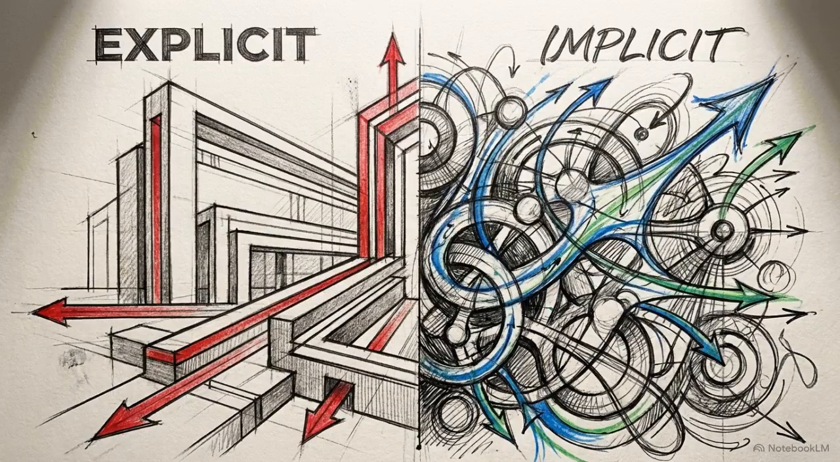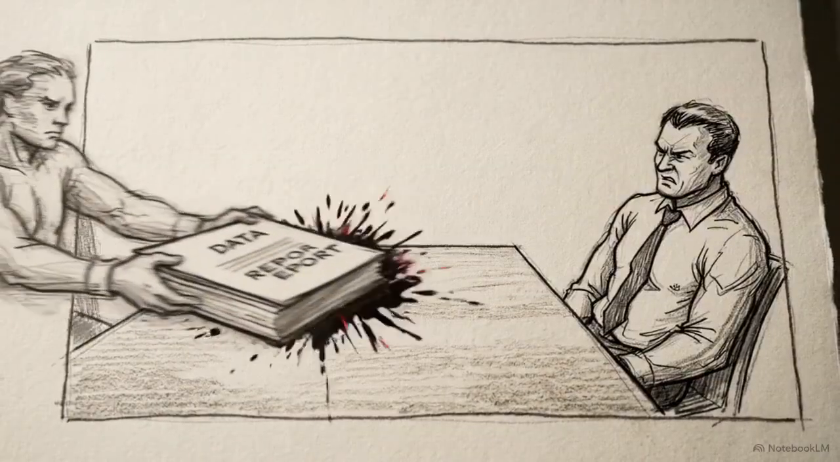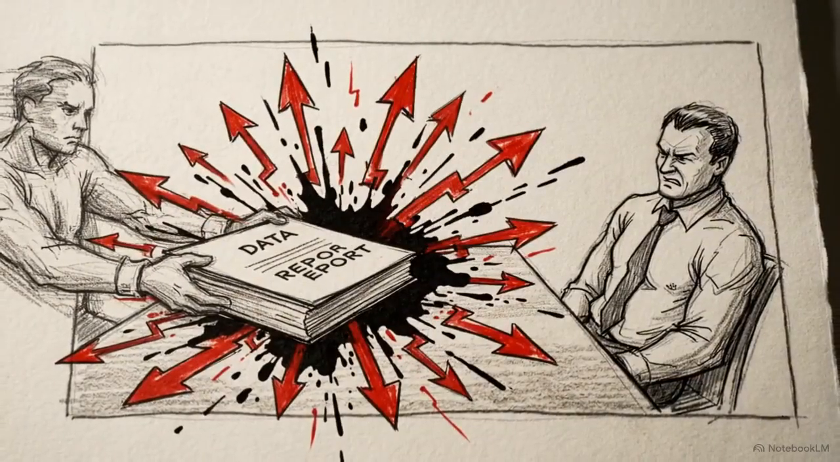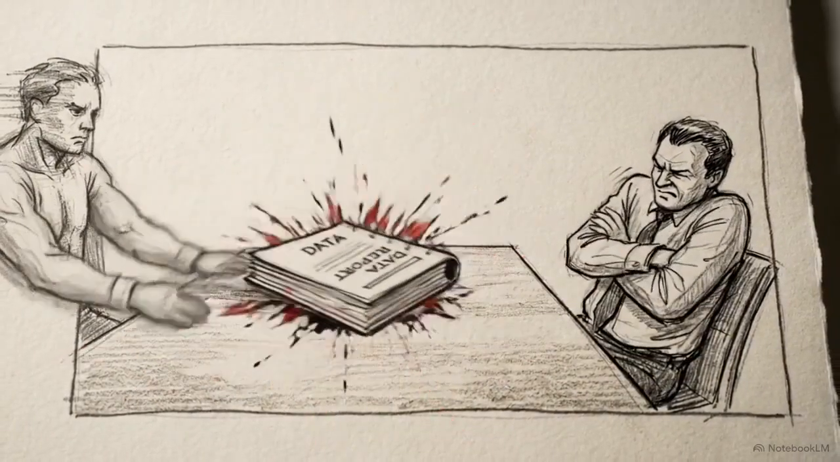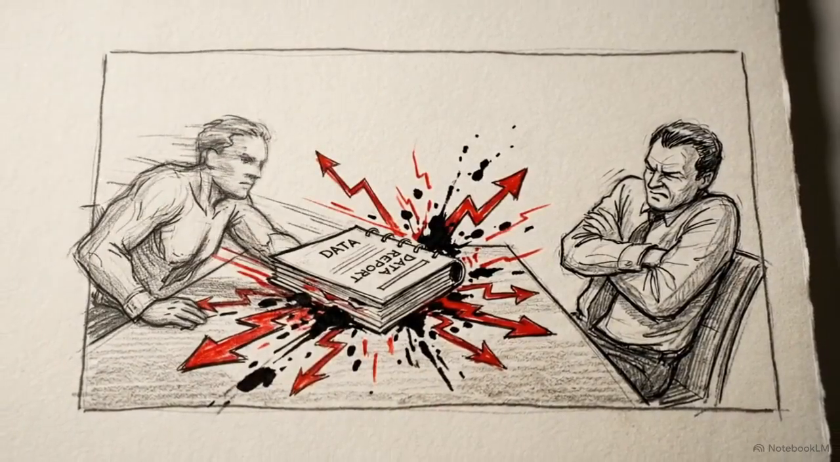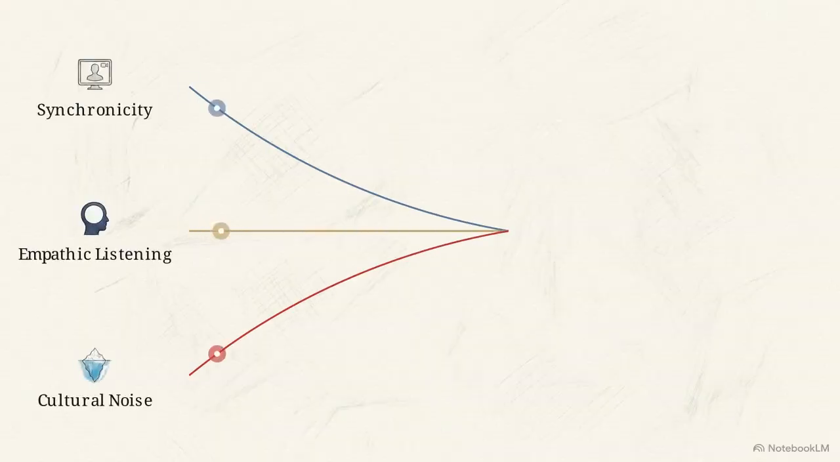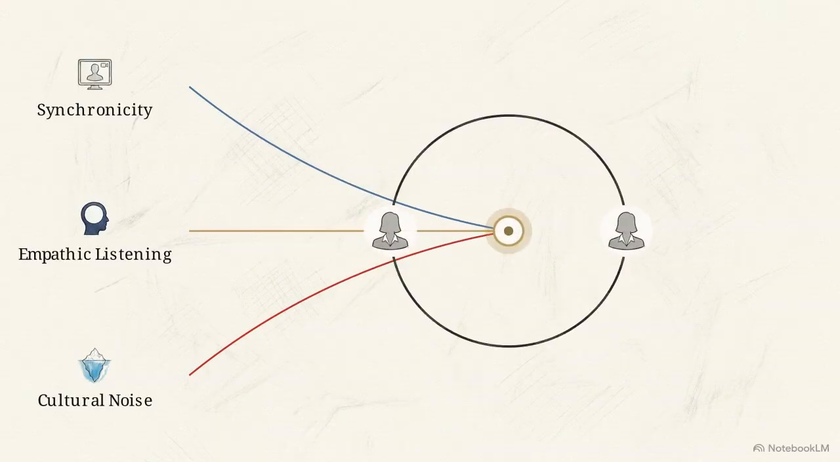We can contrast these frameworks by looking at low-context and high-context communication styles. Low-context cultures, like Germany or the US, are explicit and literal. Presenting unvarnished, direct data to a high-context stakeholder without building relational capital can trigger defensive responses that prevent the data from being accepted. A fully optimized communication loop requires matching synchronicity, applying empathic listening, and filtering for cultural noise.